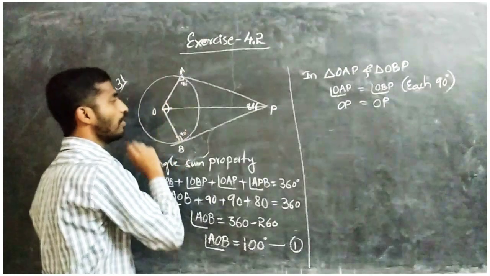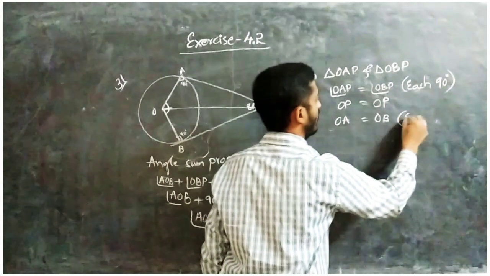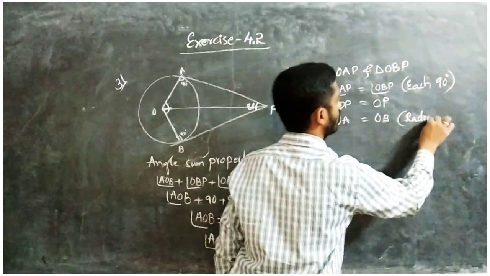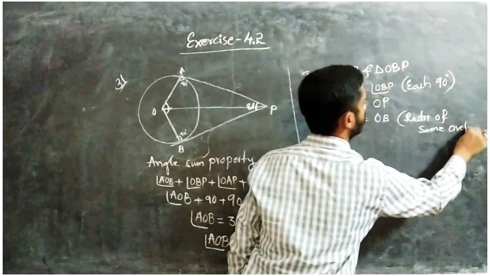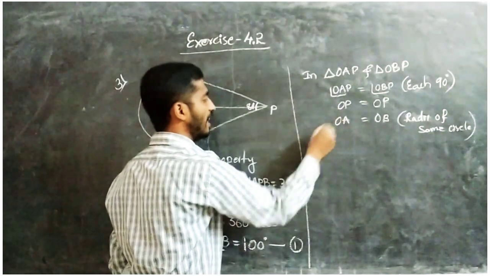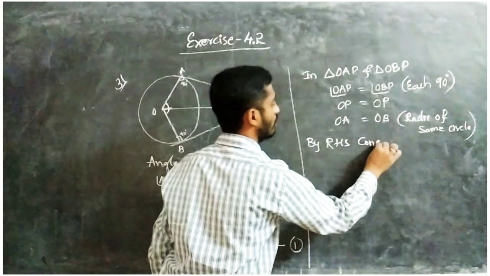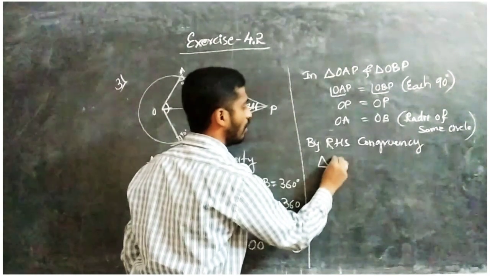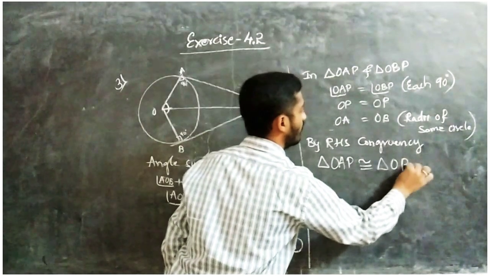Next, OA equals OB, radii of the same circle. So by right angle, hypotenuse, side, RHS congruency, we get triangle OAP congruent to triangle OBP.